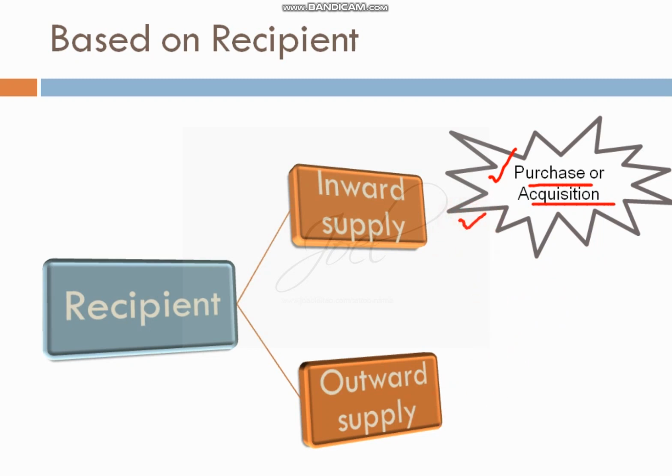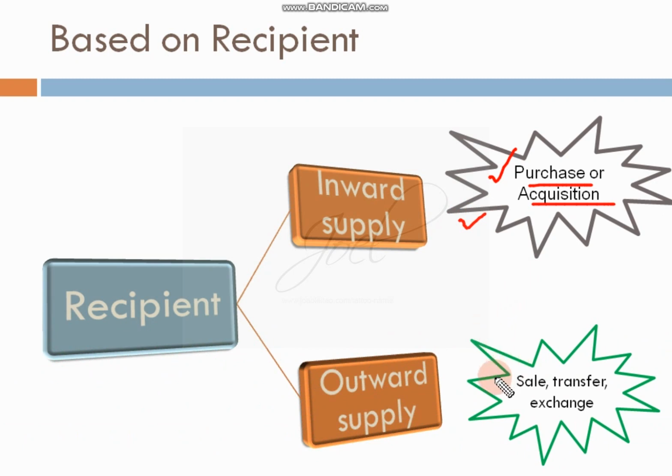Next is outward supply. Outward supply is sale, transfer, exchange. It may be a barter system, payment in cash, delayed payment, postpaid, prepaid, all these things will come here. So this is based on recipient. Inward supply is where purchase or acquisition takes place, where we receive the goods. Outward supply is where we sell the goods to others, where sale, transfer or exchange takes place. So two types based on recipient, inward and outward supply.